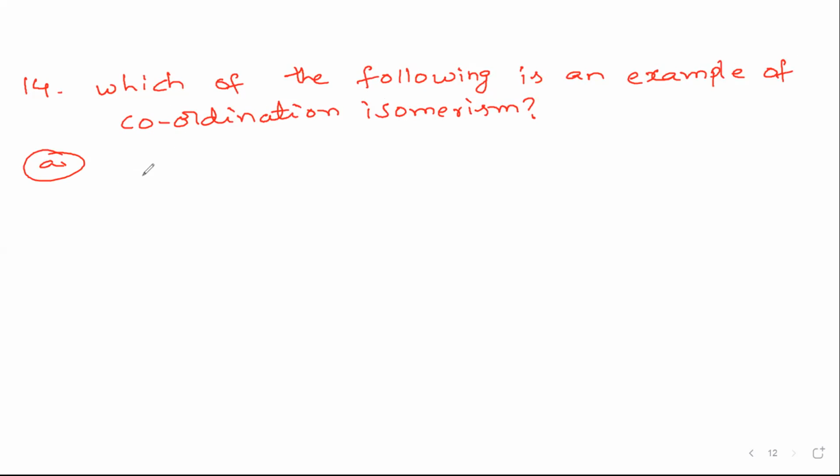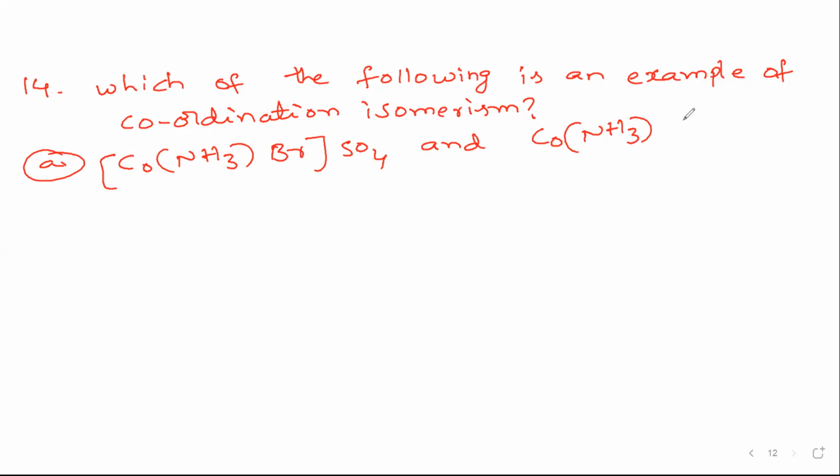Option A: [Co(NH3)5Br]SO4, that is bromine inside and sulfate outside, and [Co(NH3)5SO4]Br, with sulfate inside and Br outside.